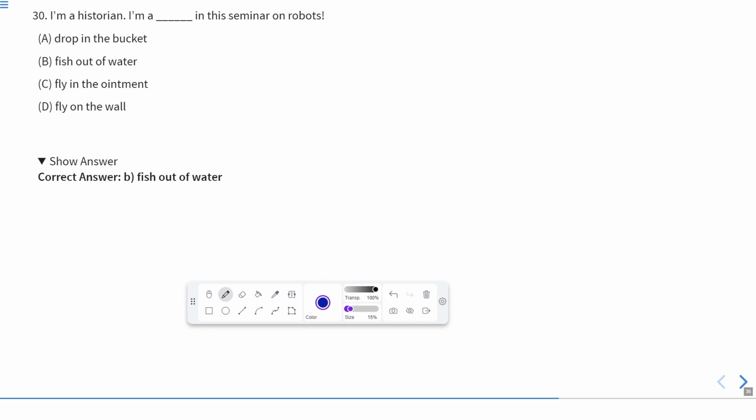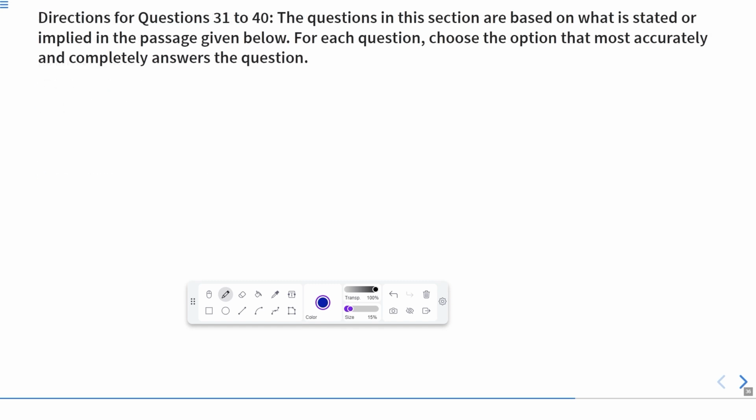Okay, now the last 10 questions of this paper are left, and that is question number 31 to 40. Now what type of questions are these? The questions in this section are based on what is stated or implied in the passage given below. It means there is reading comprehension. First, we have to read the unseen passage, and after that, we have to mark the questions that follow.